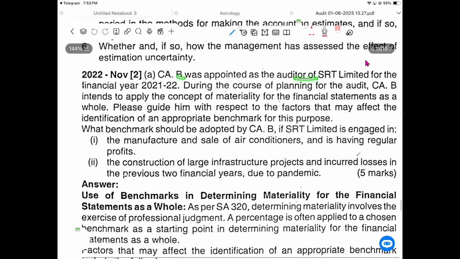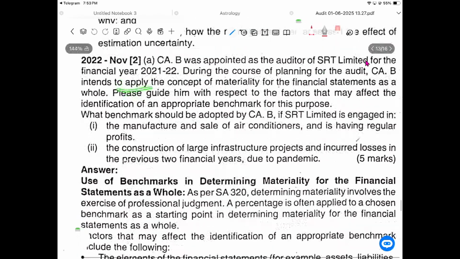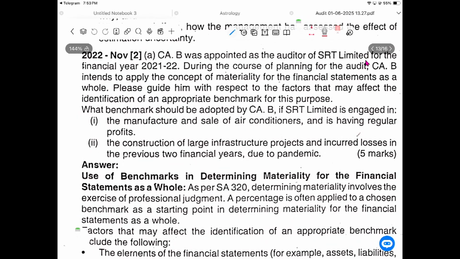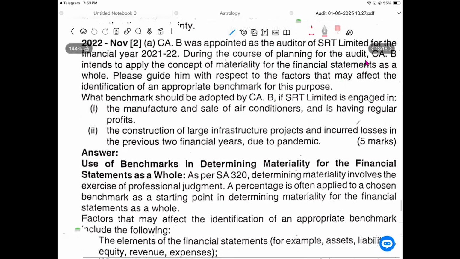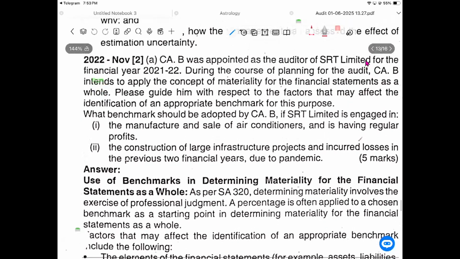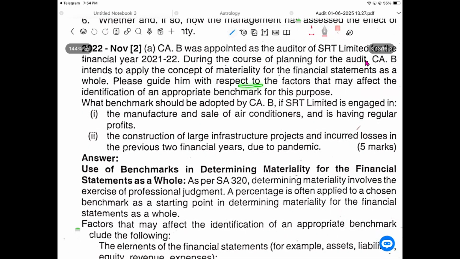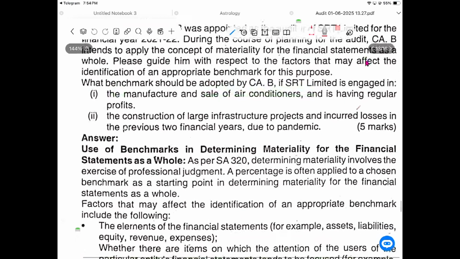CAB was appointed as auditor of SRT Limited for the financial year 2022. During the course of planning the audit, CAB intended to apply the concept of materiality for the financial statements as a whole. Please guide him with respect to other factors that affect the identification of an appropriate benchmark.